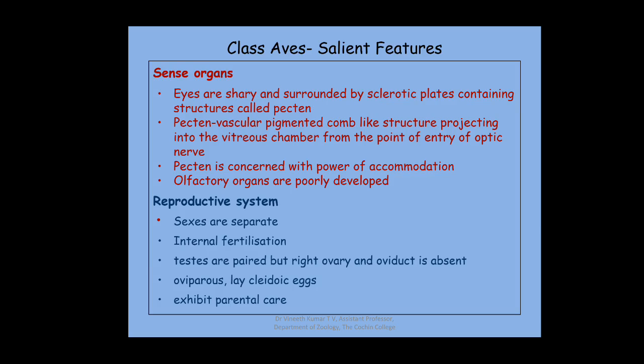In the next session, we'll be discussing the classification. In these two sessions on the salient features, we discussed the major morphological features, followed by the very important skeletal features, then the circulatory system, followed by the digestive and excretory systems, and the last one, sense organs and the reproductive system. So thanks for listening. In the next session, we'll be discussing the classification of class Aves.